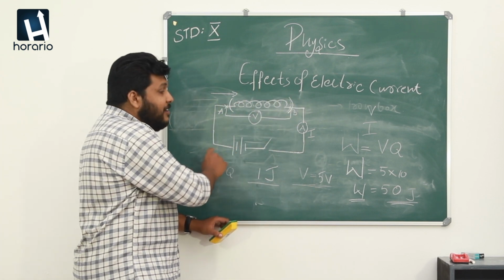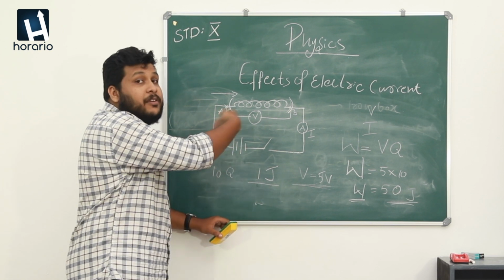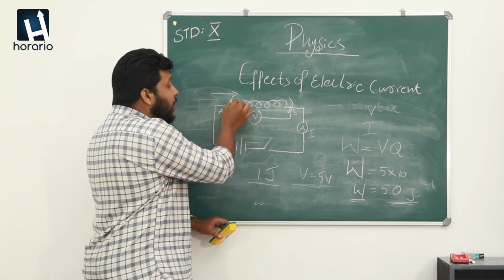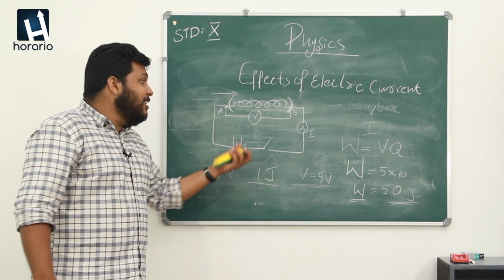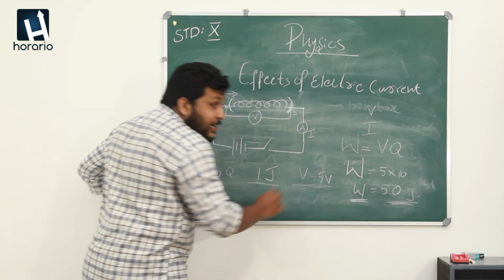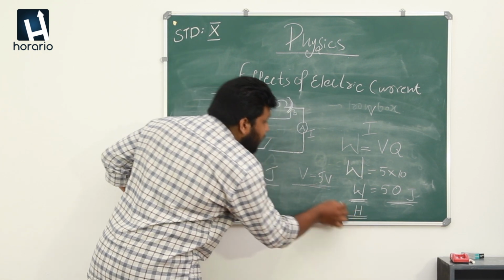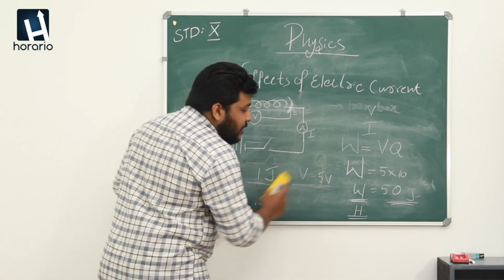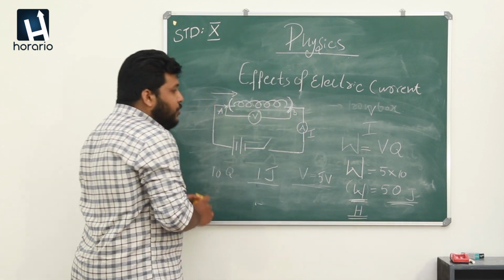When this battery is connected to the circuit, the cell is delivering energy, and this energy is used for delivering heat energy in this resistor. So this work done is the heat energy delivered by the resistor. We want to take care of this word work done, and the unit is joule.